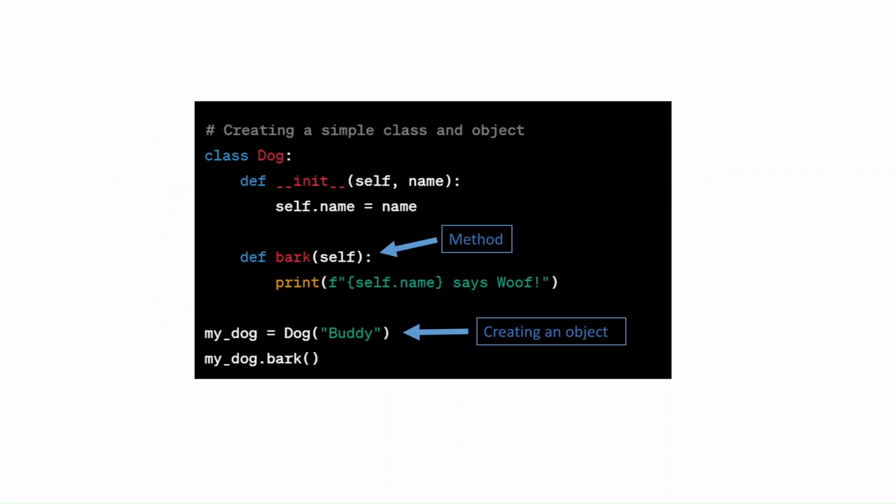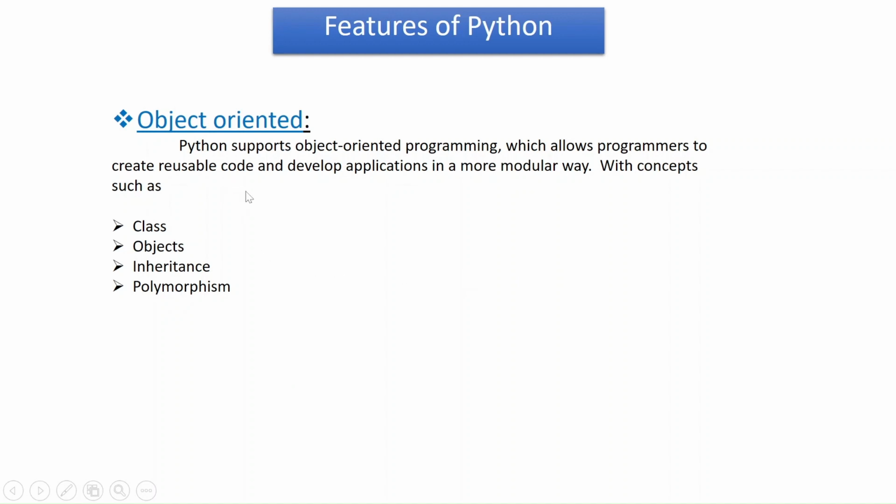So let me show you an example. This is an example of how to create a class in Python. We have a class Dog, then we have the init method. This init method is a constructor, and then we have a method here, a bark method, which barks. Below we have an example of how to create an object. This is just to show you that Python supports classes and objects. We are going to be looking at this in depth in the upcoming videos, since Python is object oriented and supports classes, objects, inheritance, polymorphism.